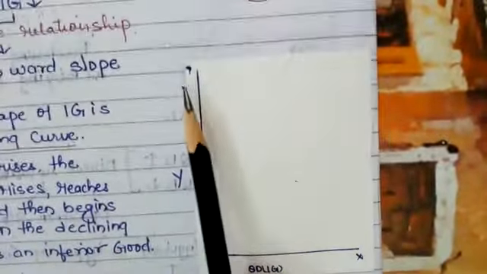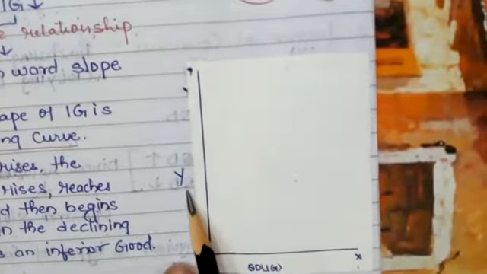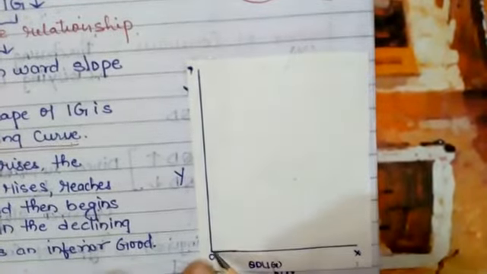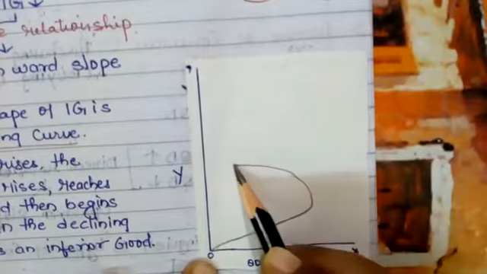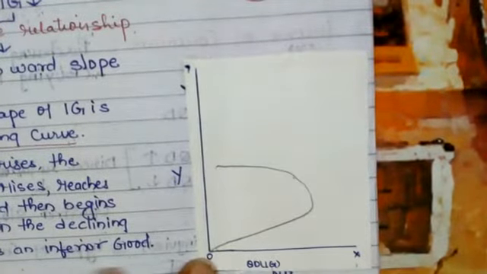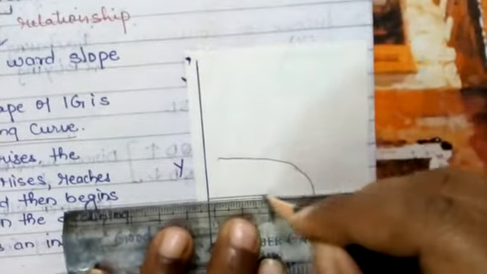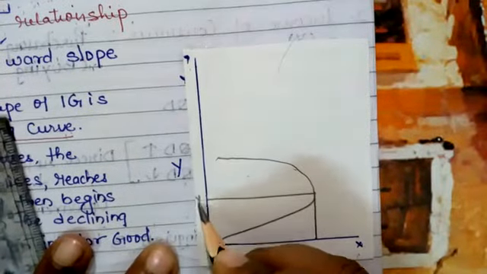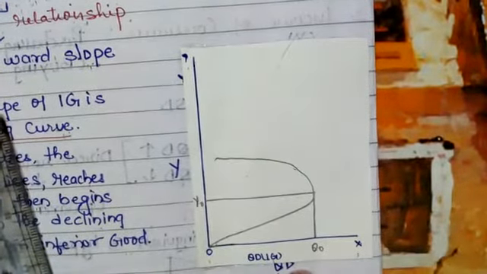This I am going to explain with the help of a graph. As you know, this is the y-axis, this is the origin, this is the x-axis. Income is here and quantity demanded for inferior goods. The backward shape is like this. This is the backward shape of the demand curve. As I told you, this is Y0. Y0 means original income, and QD is the quantity at the original income.